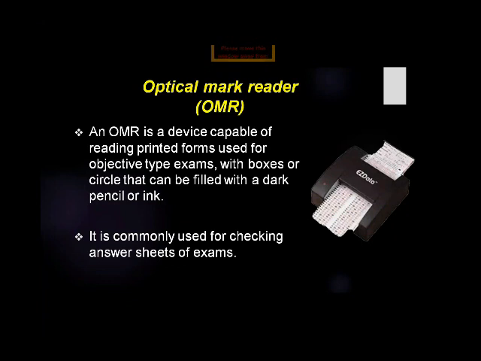After attempting all the MCQs, these sheets are checked by the optical mark reader. The sheet is called an OMR sheet. The student shades all the correct options, and then the optical mark reader checks this sheet. This is the technology commonly used for checking MCQ type papers.